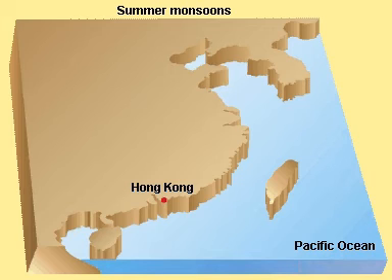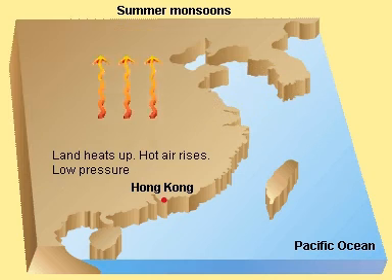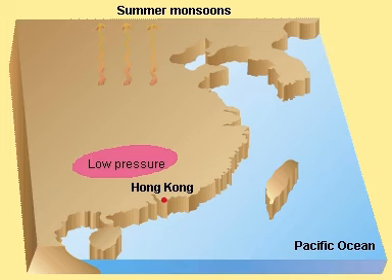Hong Kong has a subtropical monsoon climate. The climate of Hong Kong in summer and winter differs greatly. In summer, the continent is heated up by the sun. Air becomes hot and it rises. Air pressure over the land is low.